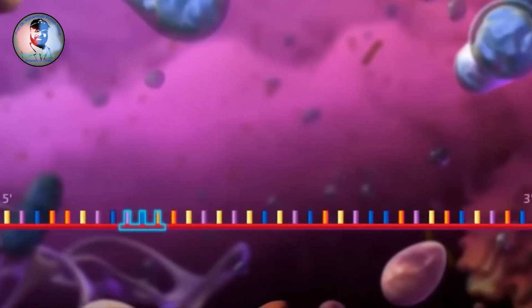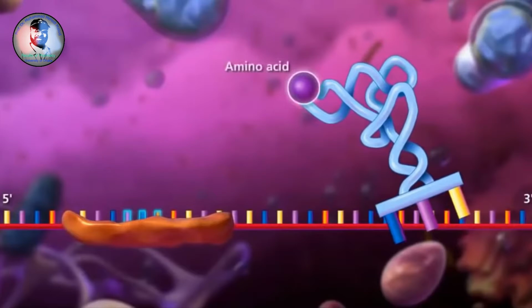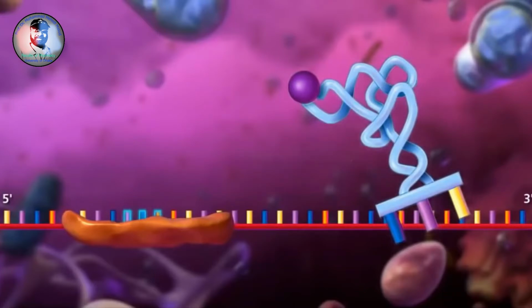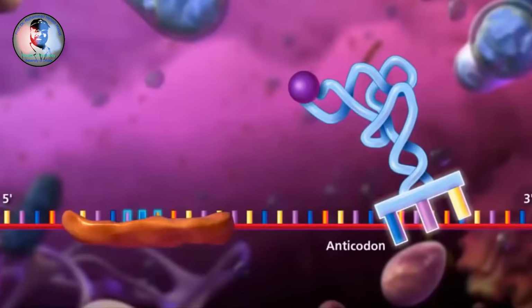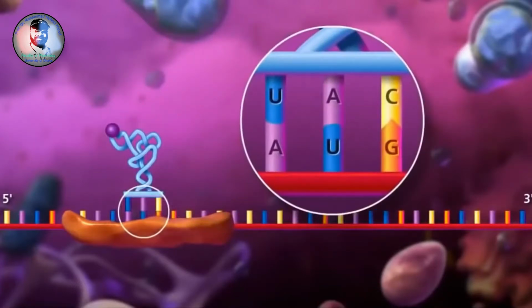Translation begins with the messenger RNA strand binding to the small ribosomal subunit upstream of the start codon. Each amino acid is brought to the ribosome by a specific transfer RNA molecule. The type of amino acid is determined by the anticodon sequence of the transfer RNA. Complementary base pairing occurs between the codon of the messenger RNA and the anticodon of the tRNA.